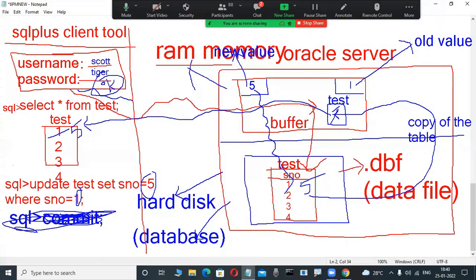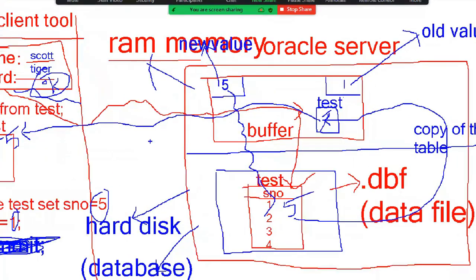What is commit? I don't know. For example, I don't want to save. Now here again, 1 is changed into 5 only in this example.